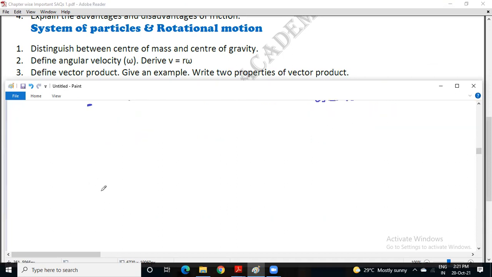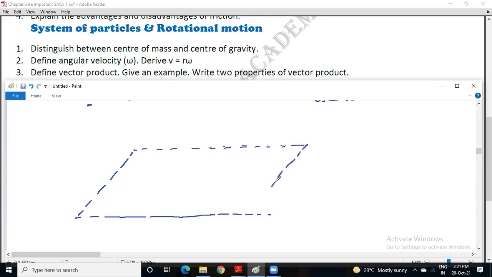Now you take a table, but don't draw the table in the exam; just imagine it for understanding. Imagine this is the top of the table. How to imagine two vectors and the resultant is the important point here.